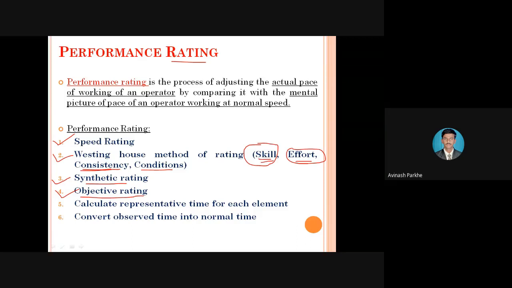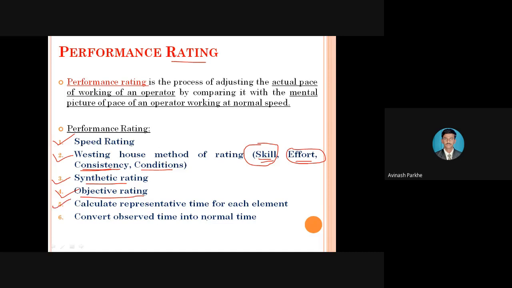So there are many job difficulties I have explained, related to handling the control devices, the weight of that particular job, and handling material handling equipment. All those factors will be considered under the objective ratings. So this is the fourth method which we are implementing in the performance rating.